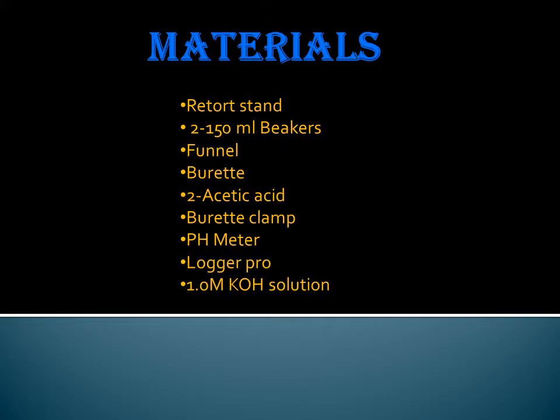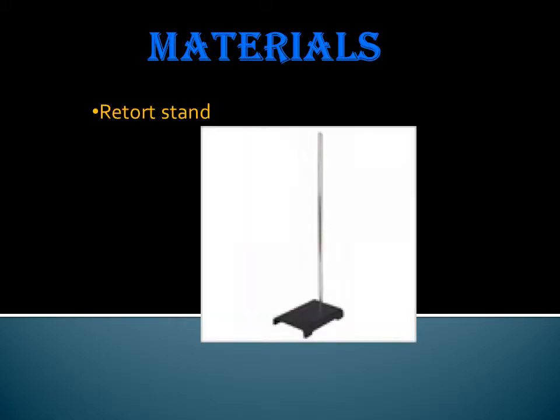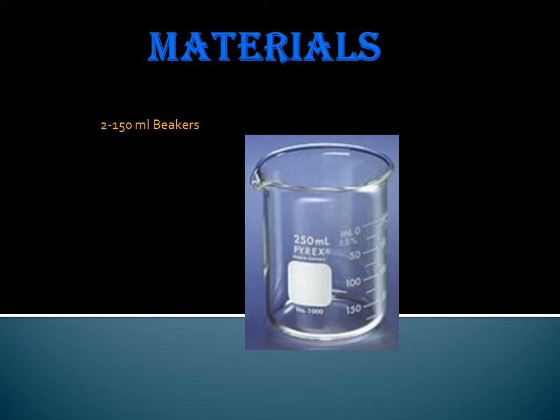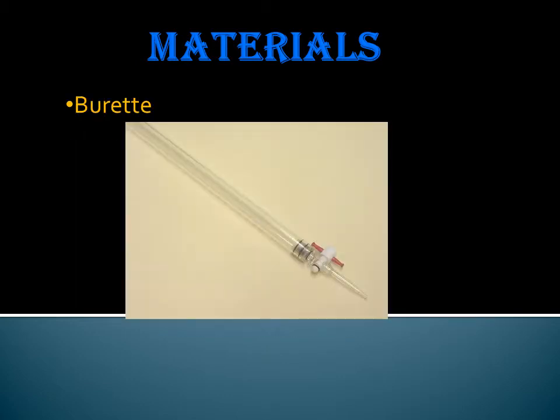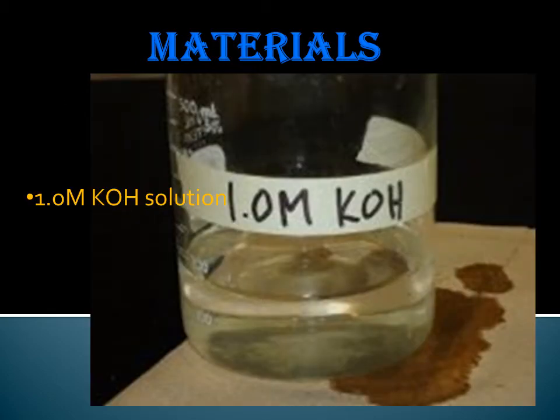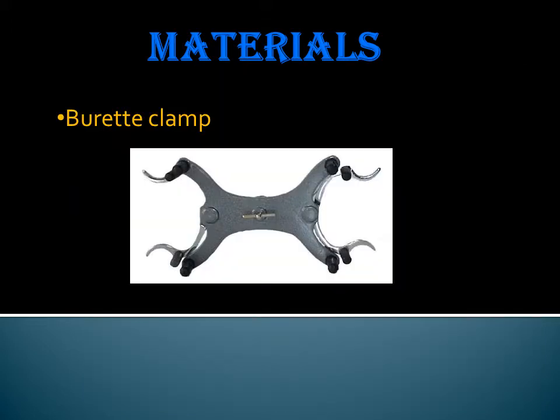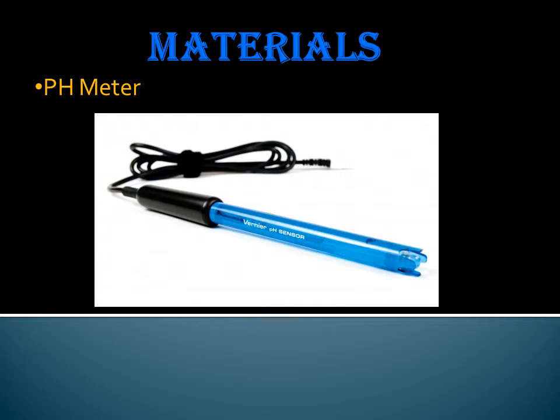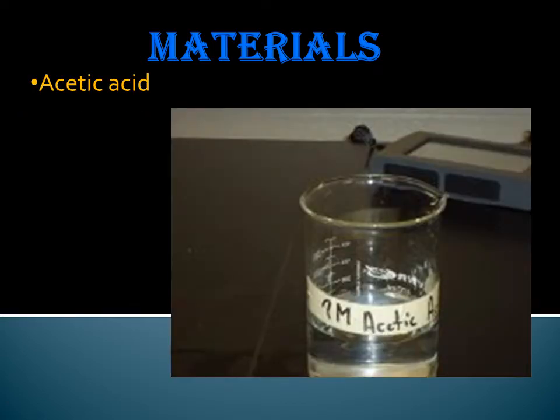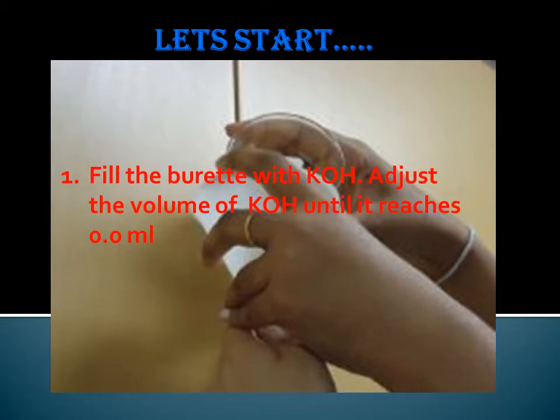This is a list of materials that is needed to complete the lab. We need a retort stand, two 150 ml beakers or 250 ml beakers, a funnel, a burette, potassium hydroxide solution with a concentration of 1 M, two burette clamps, one to hold the burette and one to hold the pH meter, a pH meter, LoggerPro, and the acetic acid.